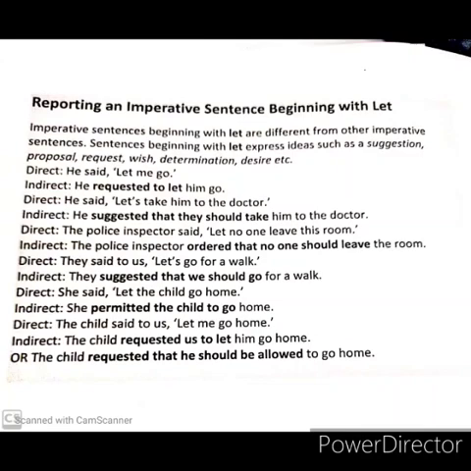She said, "Let the child go home." She permitted the child to go home. The child said to us, "Let me go home." The child requested us to let him go home. Now this sentence we can write in another way also: the child requested that he should be allowed to go home. So this is another method. So this is imperative sentence.